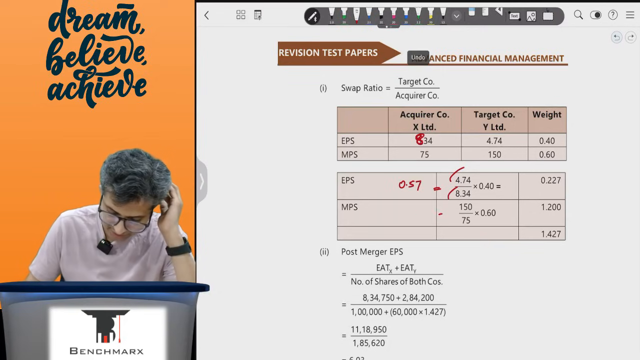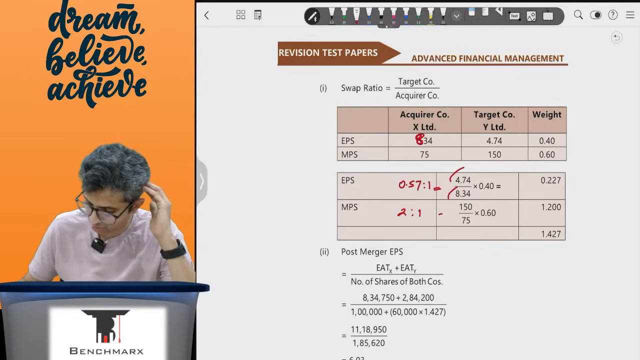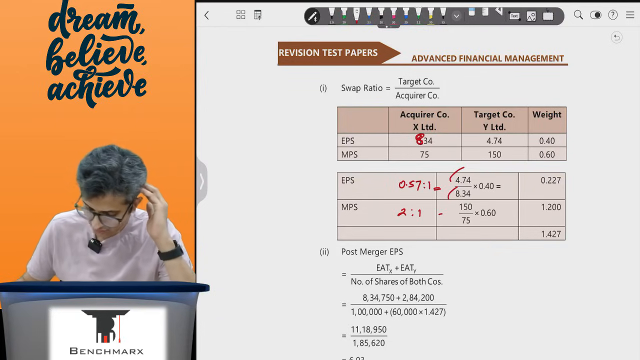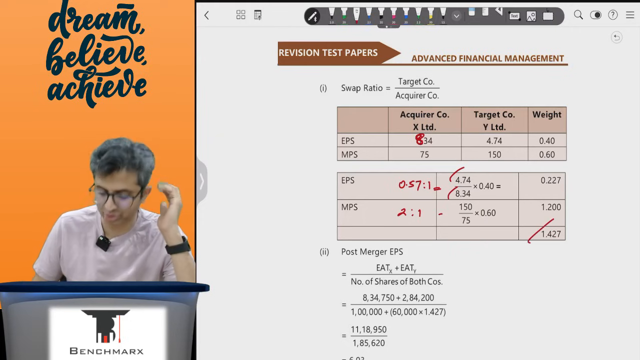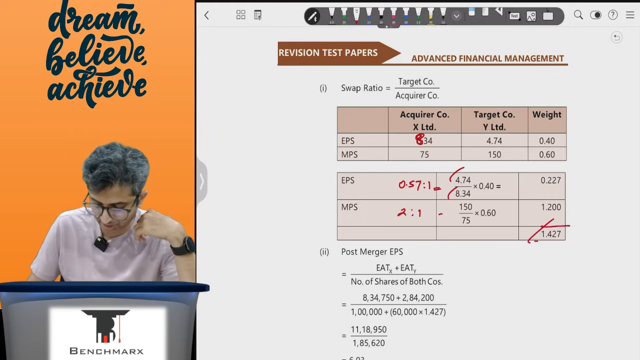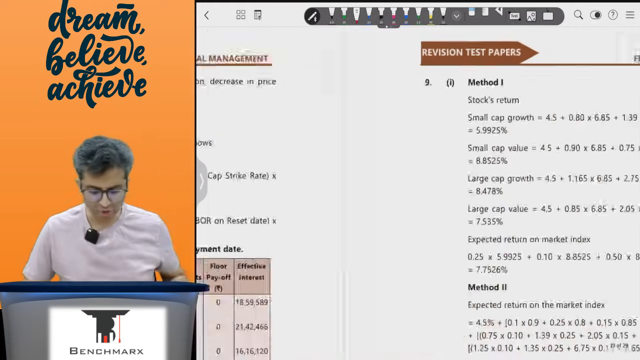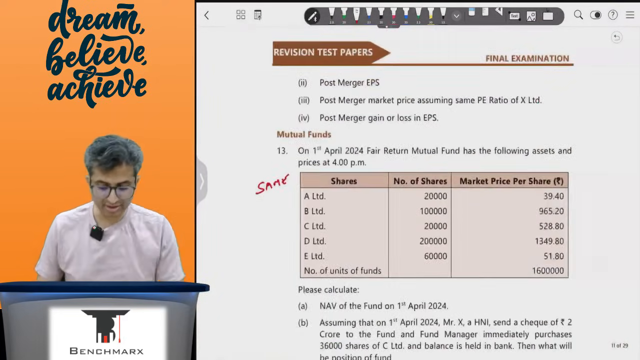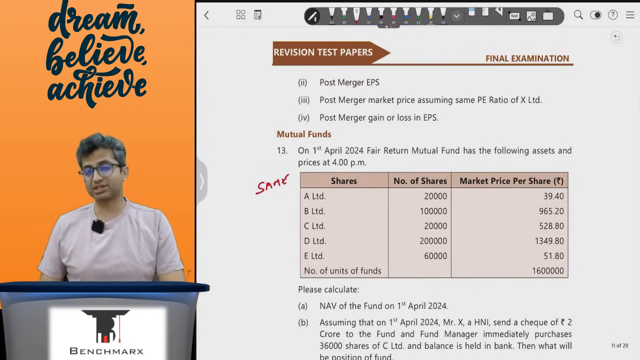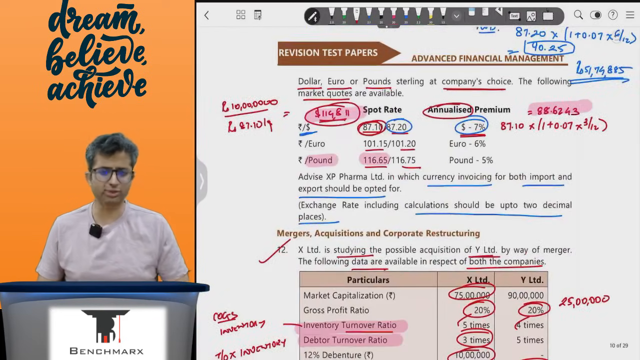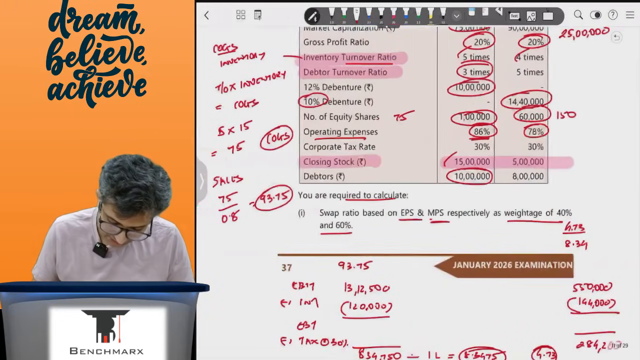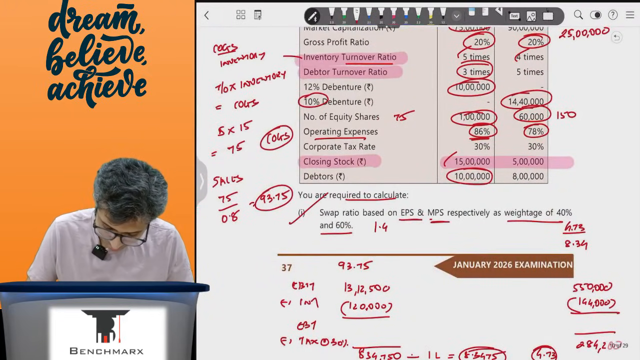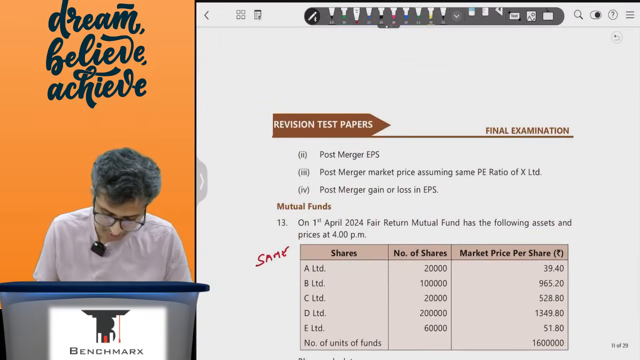Now the weights given are 40 and 60. So this is 0.57 into 40 and 2 into 60. And hence this is 1.427 or 1.428 as I guess maybe. This is your weighted average swap ratio. So that's about it. Just using those turnover ratios and realizing that if there's a debtor turnover, it gives us credit sales. Inventory turnover in such a case will give you a better answer. So this is 1.427 or 1.428 swap ratio.